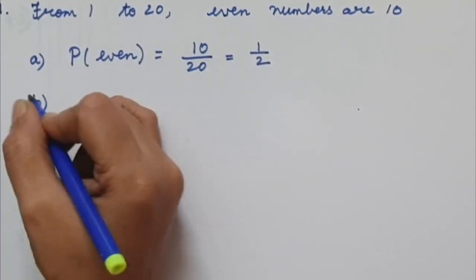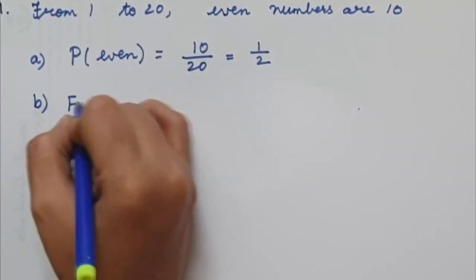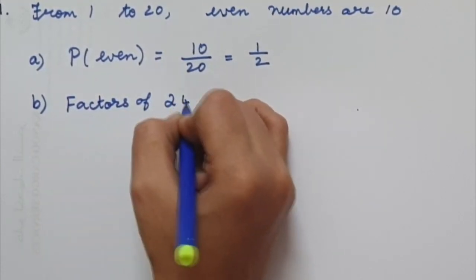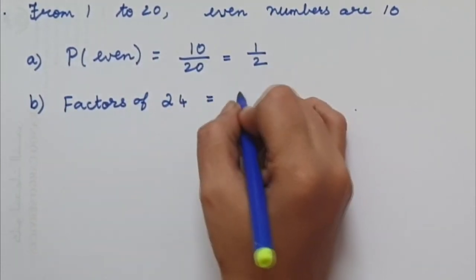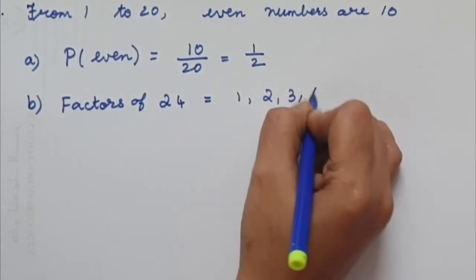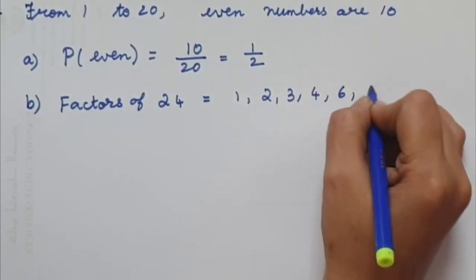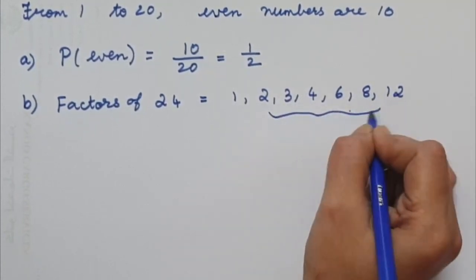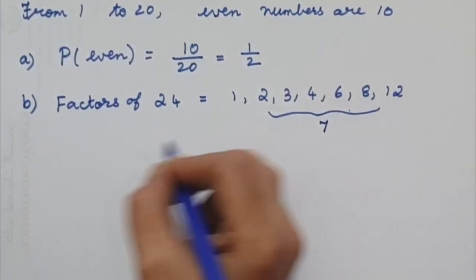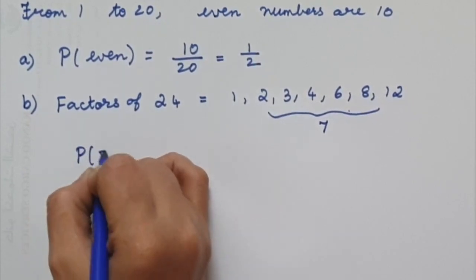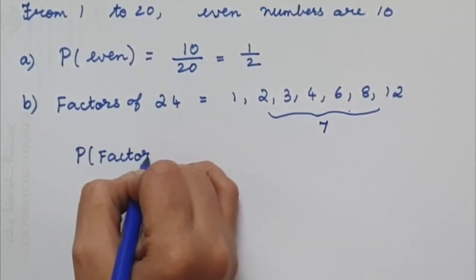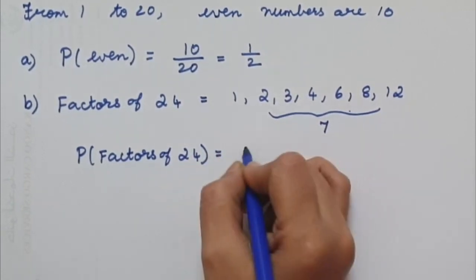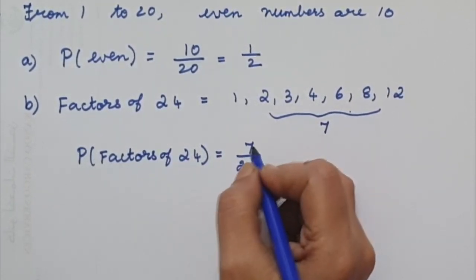B. Factors of 24 are 1, 2, 3, 4, 6, 8, 12. All these numbers are 7. So the probability of factors of 24 will be 7 over 20.